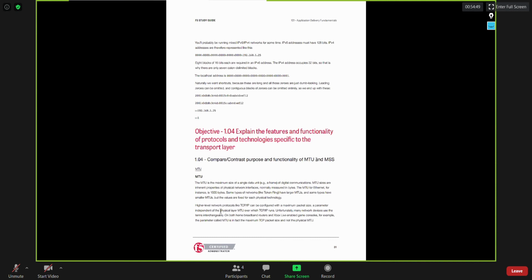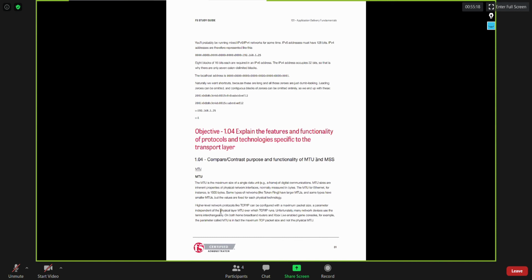MTU is 1500, but your MSS is by default set to 1460 bytes. Remember, MSS must always be lower than MTU. Even if it is equal to MTU, fragmentation will take place. So by default, MSS is 1460 and MTU is 1500.